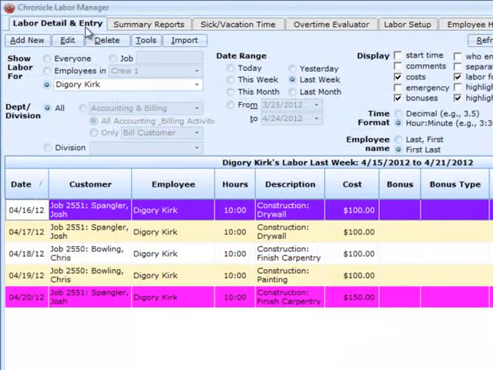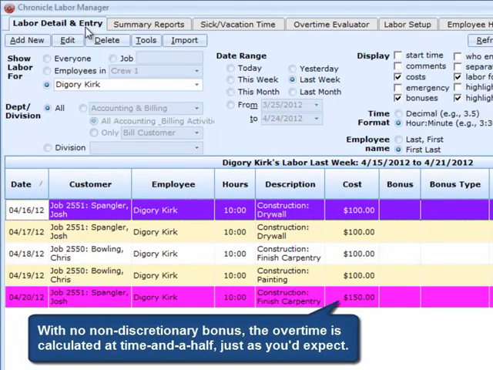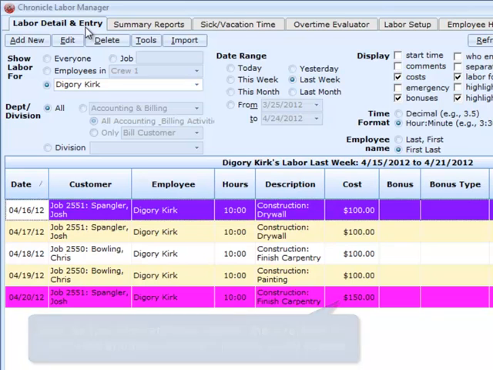Let's look at a particular employee who makes $10 an hour, and for this example, we're going to presume that weekly overtime applies, but that daily overtime does not. And in this particular week, this employee has worked 50 hours. You can see that we have 40 hours of regular time and 10 hours of overtime. Because there's no non-discretionary bonus, the overtime is calculated at time and a half, just as you would expect.